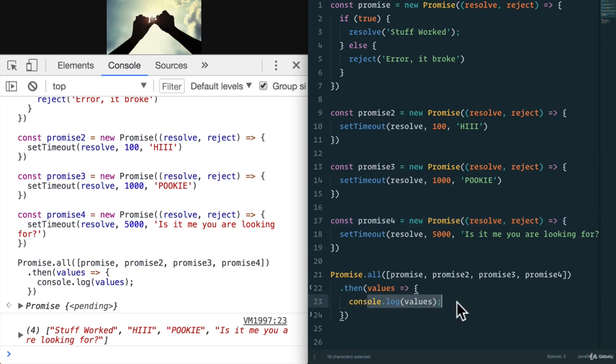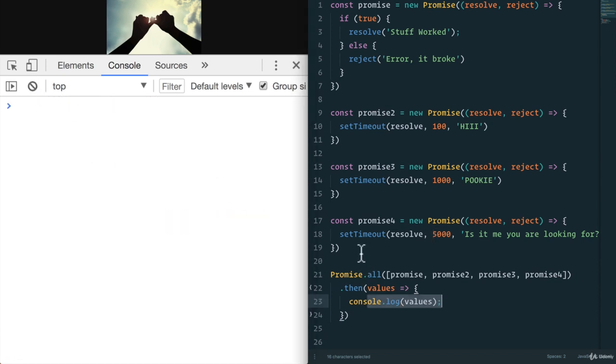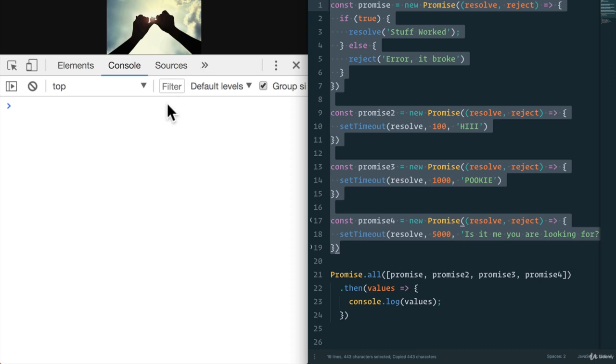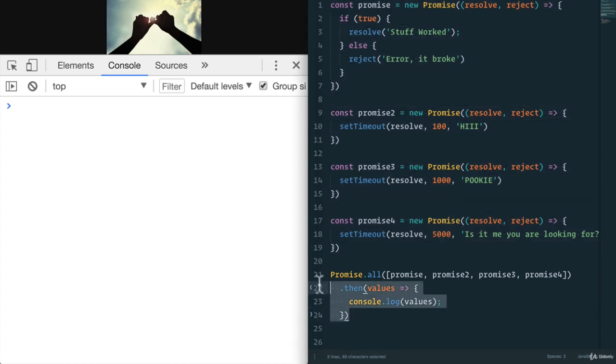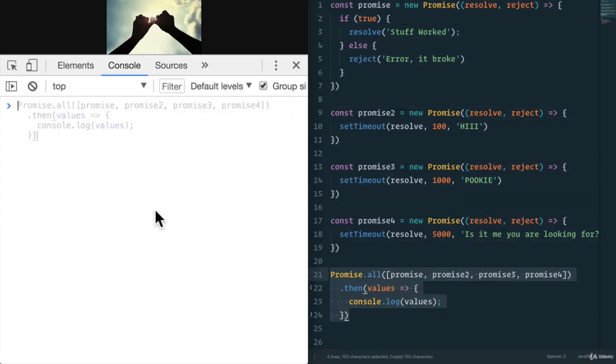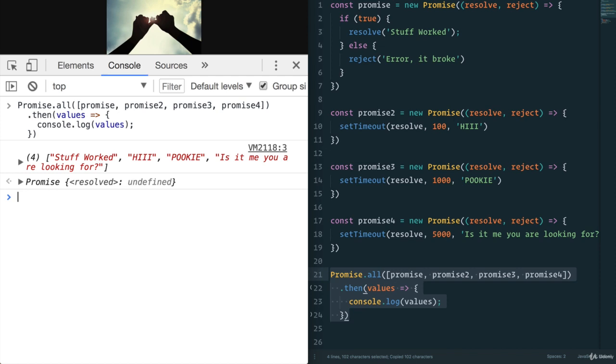Very cool. And by the way, if I do this, where I assign the variables first and then run Promise.all, the result is instant. And that is because we've already run these promises, right? We've assigned them to variables, and between the time that we copied and pasted this in here, these promises in the background have been resolved.